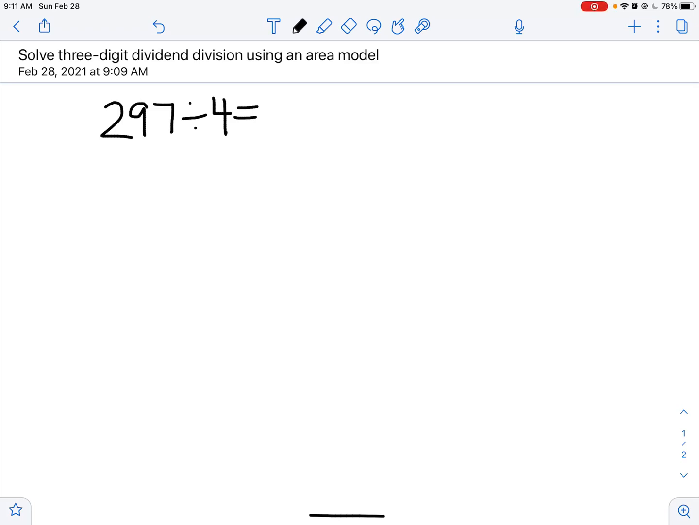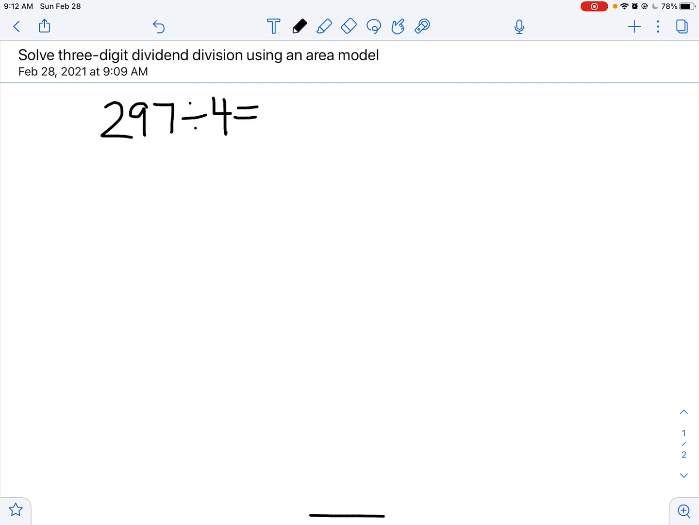Hello everybody! Today we're going to continue with our division and we're going to shift from using our place value chart to now using an area model to solve 3-digit dividend division. So on Tuesday we were looking at 3-digit numbers divided by a single-digit number and we were using our place value chart. Hopefully you got the hang of that, and now we're going to shift to using our area model.